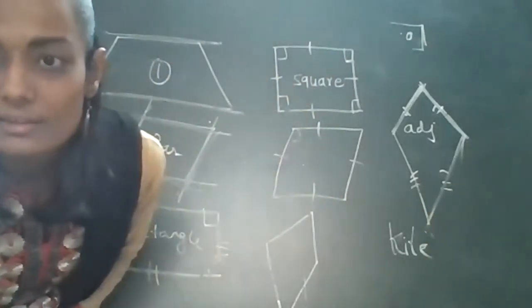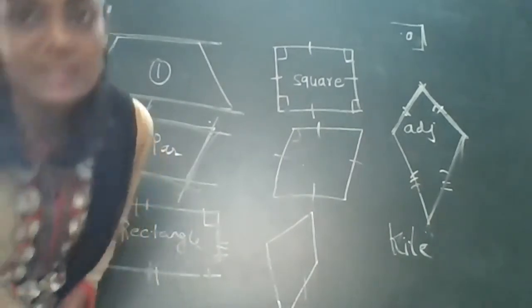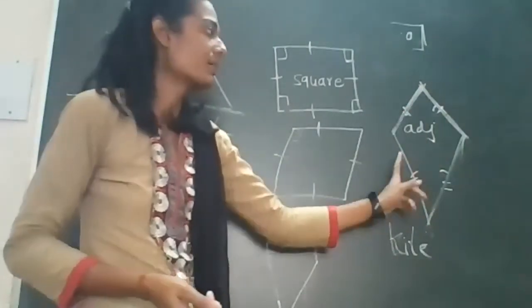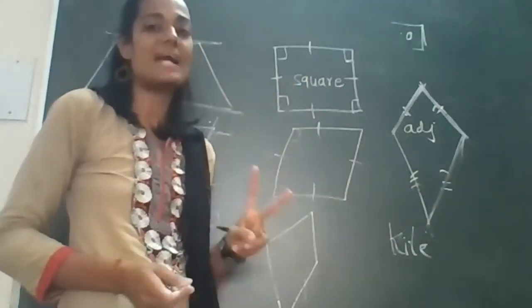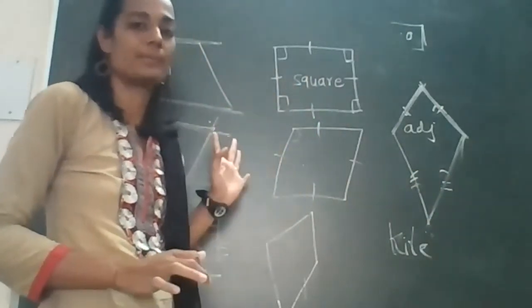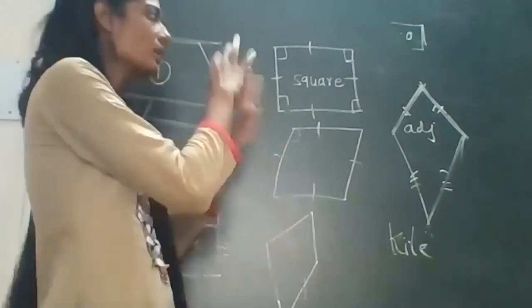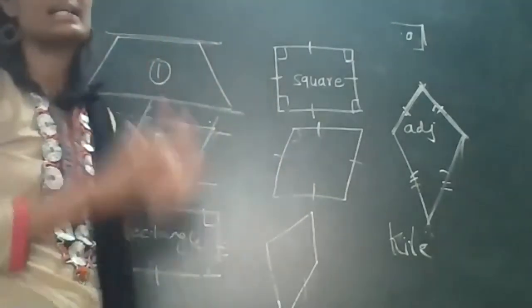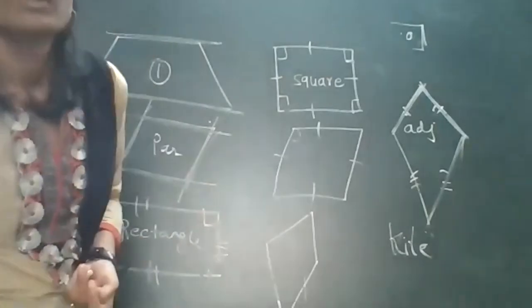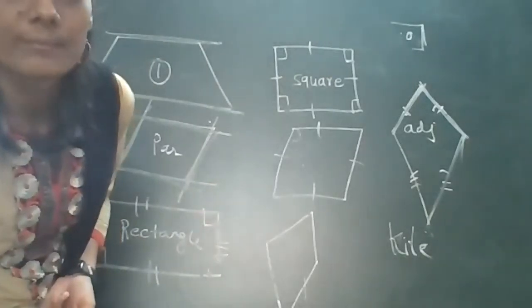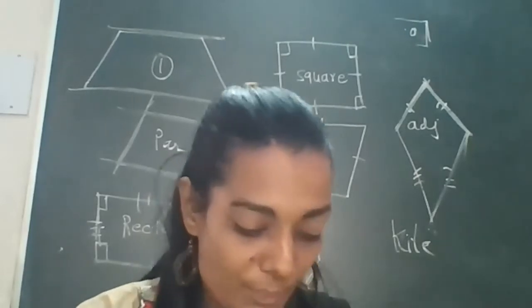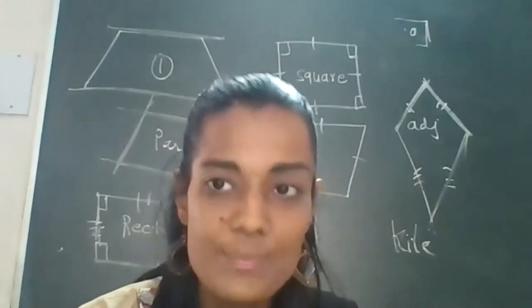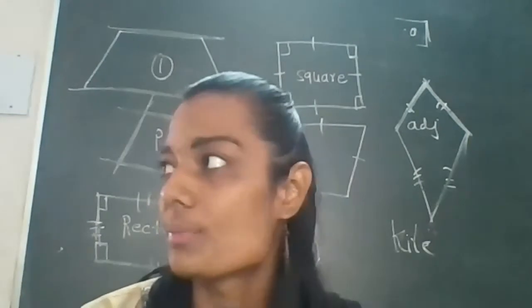Adjacent sides are parallel. Here, two pairs of adjacent sides are parallel to each other. Okay, this is all about the types of quadrilaterals. Last, we are just learning some related properties of square, rectangle, and rhombus of this parallelogram.